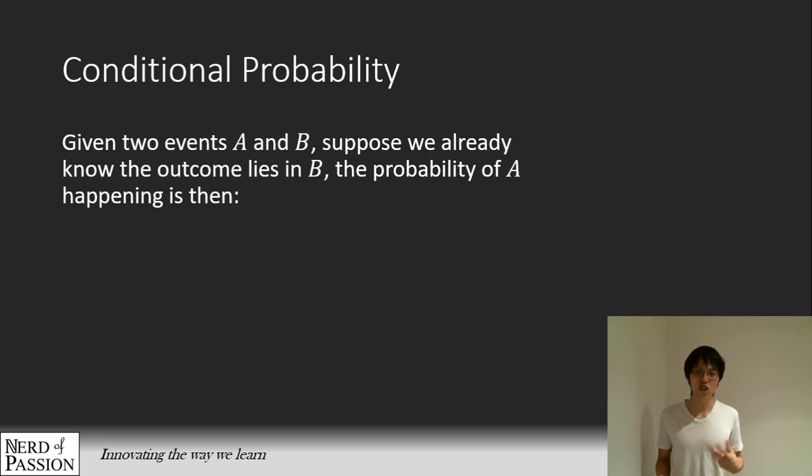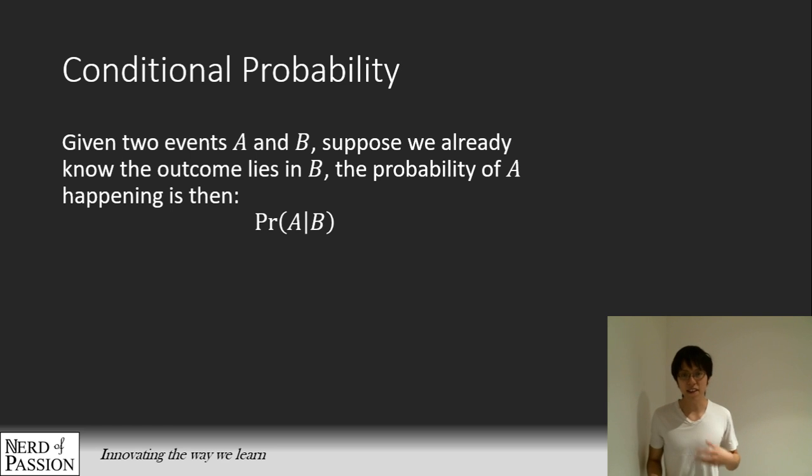In conditional probability, usually what happens is you have two events, A and B. Suppose that we know B has already happened. In other words, the outcome already belongs to B. For example, when you roll a dice, say we know that it is 3, 4, 5, or 6. So we already know the outcome, and we have to find the probability of A happening then. We write it as the probability of A, a single vertical line, and then B. We read this as the probability of A happening given B has happened.